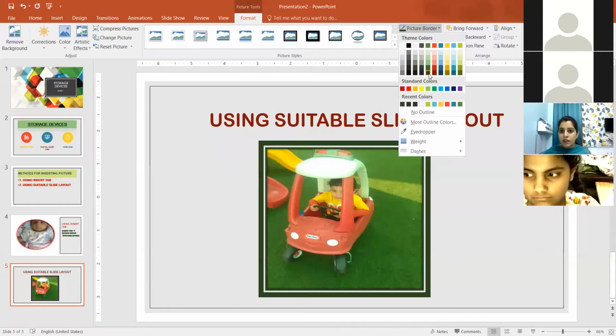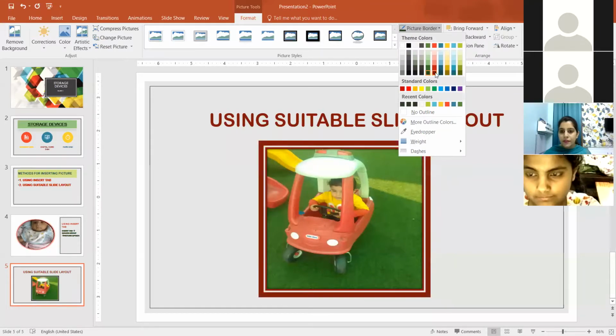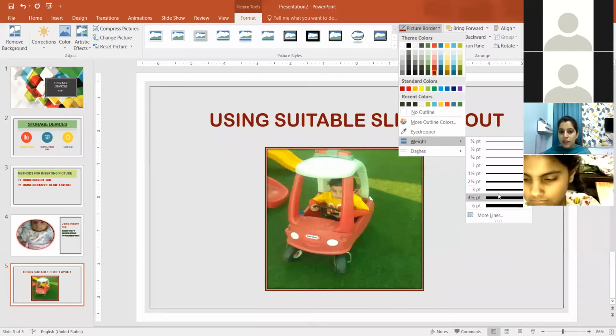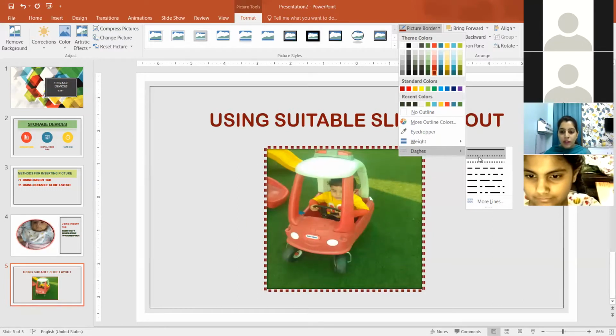So for the picture border, you can specify the color of the border. Then the weight, how much thickness you want to keep, and then the dashed line. See, earlier a solid line was coming for the border, now I can set a dashed line or dotted line. So these options you can choose.